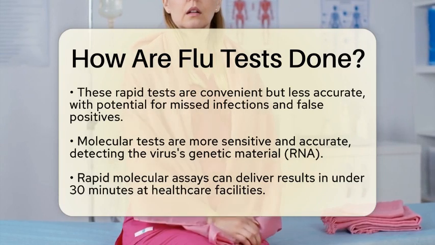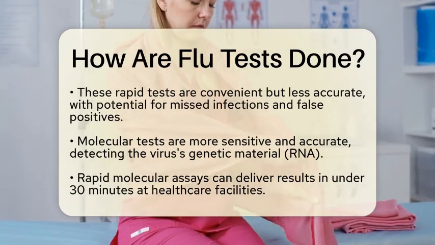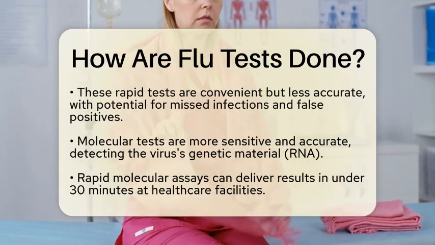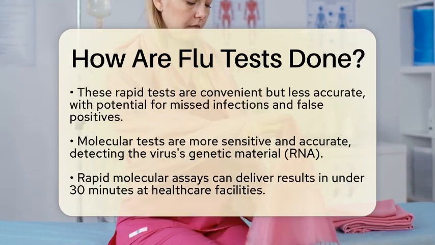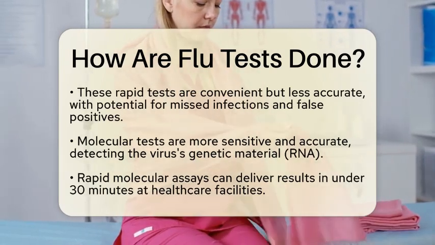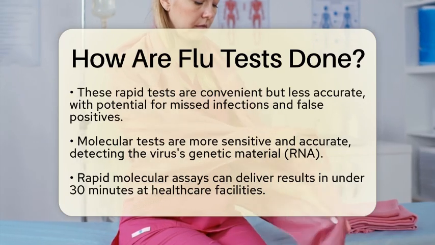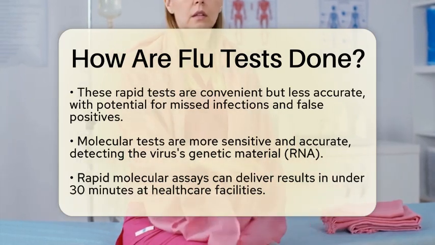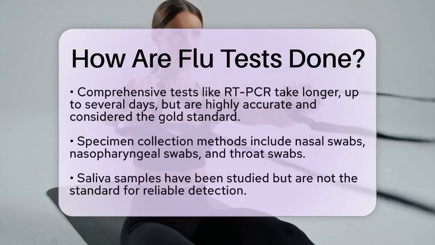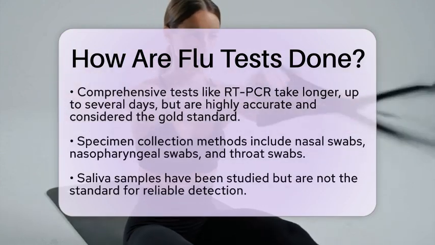More comprehensive laboratory tests, like reverse transcription polymerase chain reaction, or RT-PCR, may take longer, sometimes up to several days, since samples are sent to specialized labs. RT-PCR is considered the gold standard for flu diagnosis due to its high accuracy.